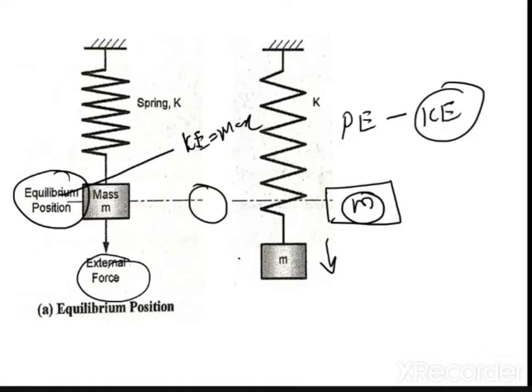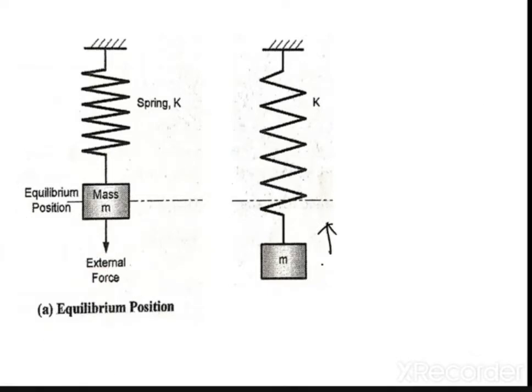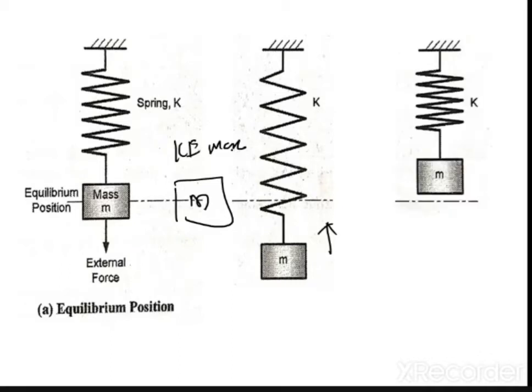When this mass started moving back, try to understand guys, why did it start moving back? Because you have removed the force. The potential energy gets converted into kinetic energy, and when this mass comes to the mean position, the kinetic energy becomes maximum. So remember always that kinetic energy is always maximum at the mean position or the equilibrium position, and that is why, guys, this mass will not stop at the mean position, but it will move above the mean position.